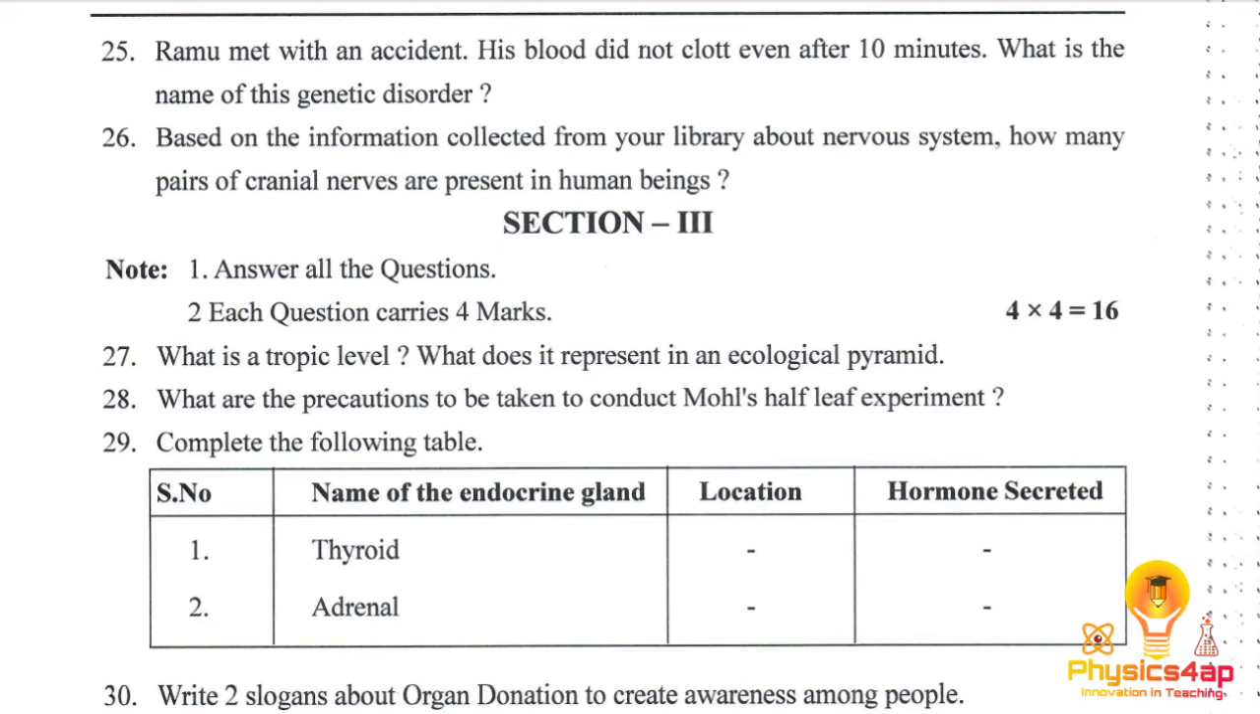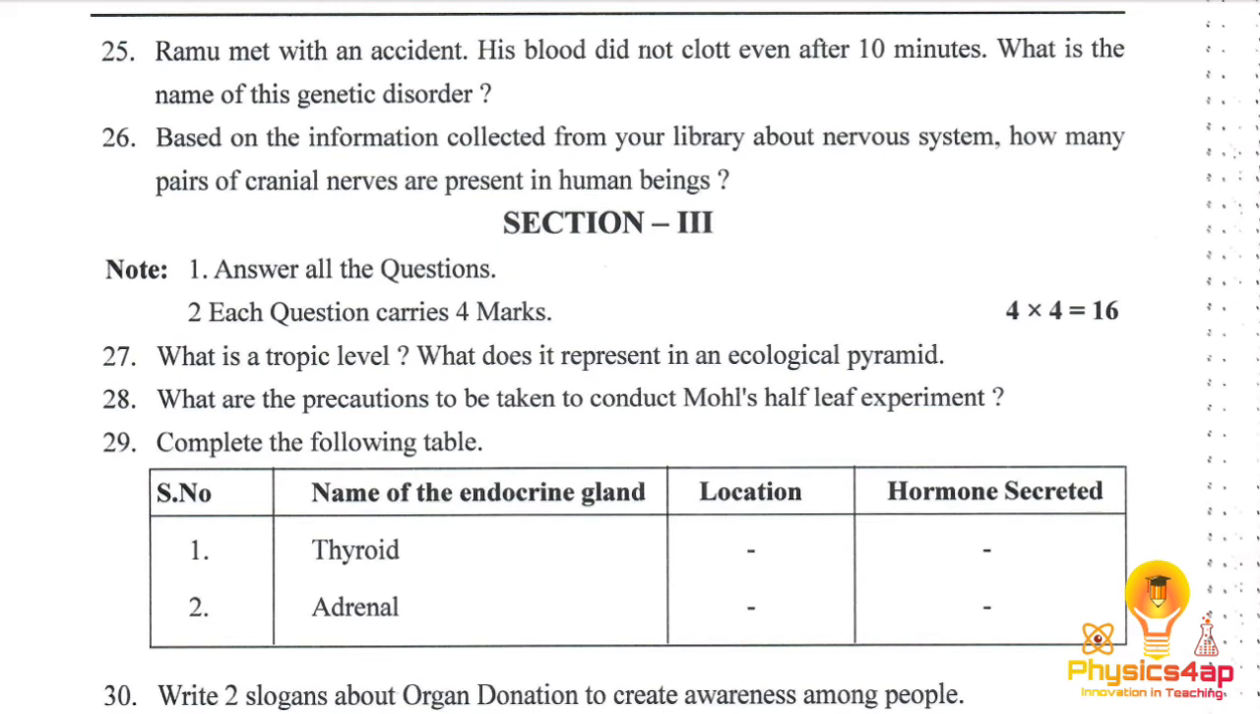And the 29th is, we have the endocrine gland system. One is the thyroid and the other is the adrenal. So where is it located and what hormone is secreted here? The thyroid is located near the neck, and it secretes a hormone called thyroxine. The main purpose of the thyroid is to maintain the metabolic rate, that is, the breakdown of materials which we call metabolism. So it maintains that kind of rate.